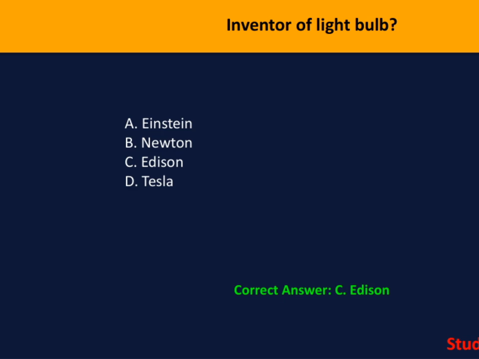Now, Edison is famously credited with inventing the practical incandescent light bulb. His work was crucial in turning the light bulb from a laboratory curiosity into a household essential. It's important to remember that while other inventors contributed to electrical technology, Edison's innovations in filament materials and electrical systems made the light bulb accessible and reliable for everyday use. This ties into our overall theme of innovation and how key inventors have transformed the way we live. So, when you think of the inventor of the light bulb, Edison is the name that comes to mind.